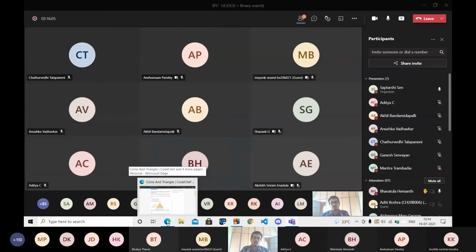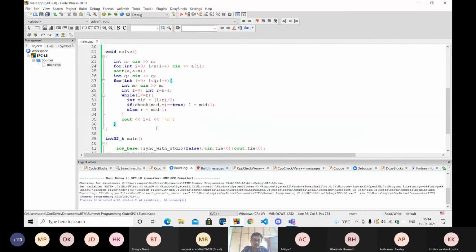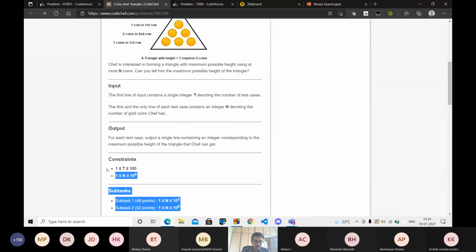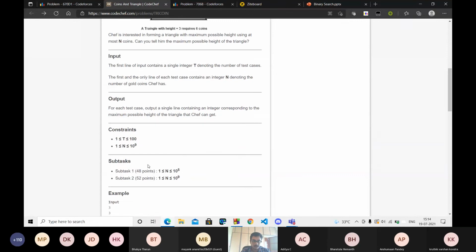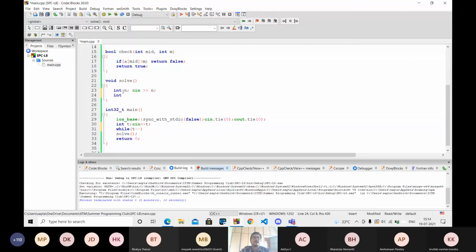Yes. Okay, so let's try to do this using binary search, because it never gives TLE, as it is of log n time complexity. There are test cases, and the n value is also pretty large. So I'll uncomment this. I'm inputting n, and then I'll pick two extreme values again.